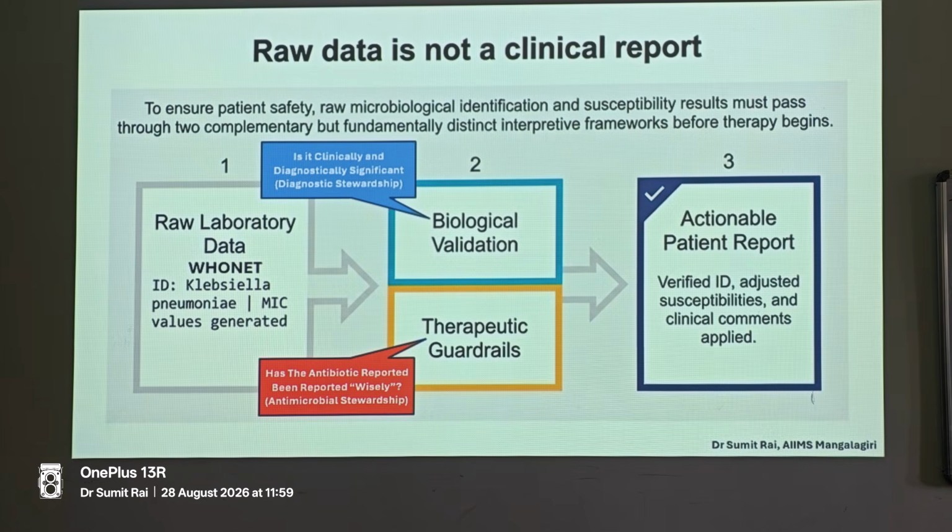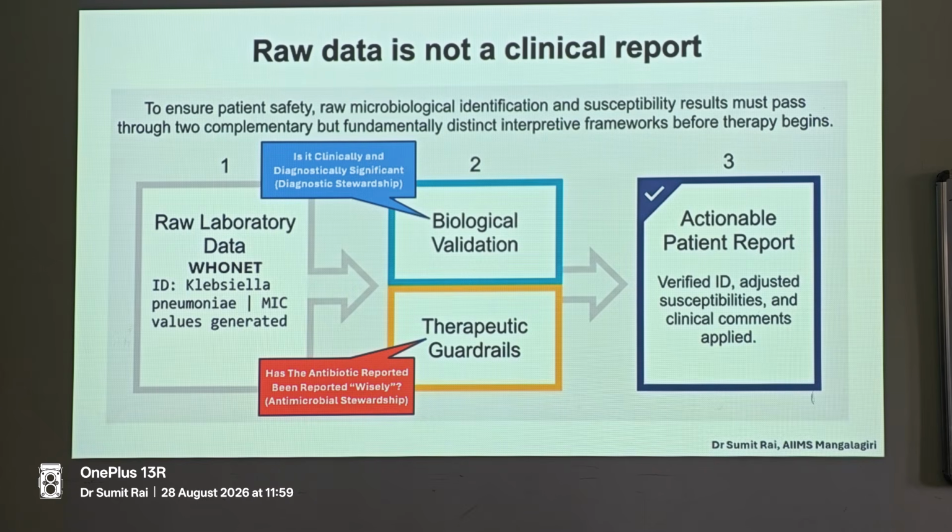To understand whether it is really a true pathogen or not. Then we have the therapeutic guardrails, which guard us from prescribing any antibiotic just on the AST report and hold back certain things which are not required for the patient. So has the antibiotic been reported wisely or not? This is the antimicrobial stewardship component. Of course we do the HIC component. Until these things are in place, there will not be a proper actionable patient report with a verified ID, adjusted susceptibilities and clinical comments.